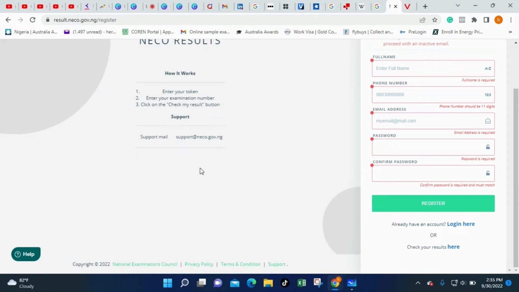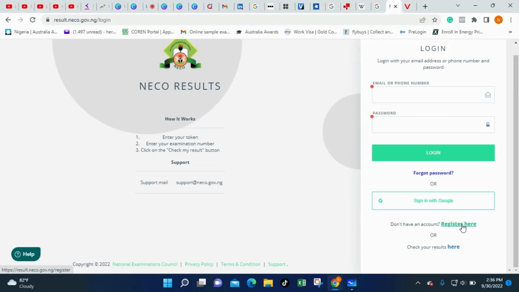Now Neco go register and open account for you for this website. Now immediately you don register, you go go your email, go activate your email address. Once you don activate your email address, you go come here, come click login. Then put in that email address and that password. Once you put in that email address and that password, make you click login. Now, once you click login, the page go open wey go ask you make you put that 6-digit token number wey dem give you, wey you buy after you don watch that video wey I make you watch.